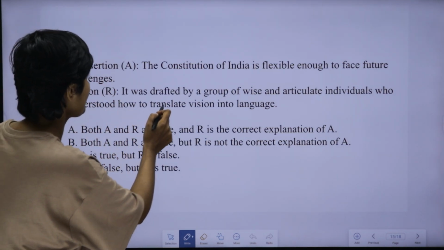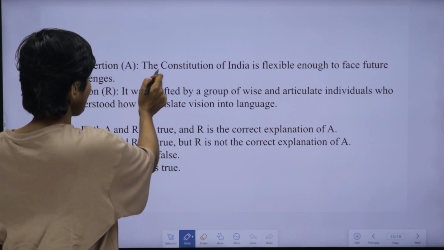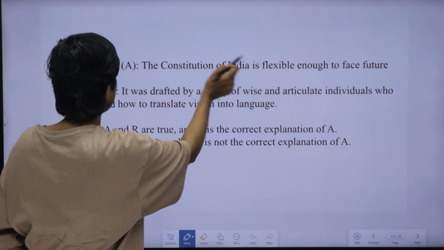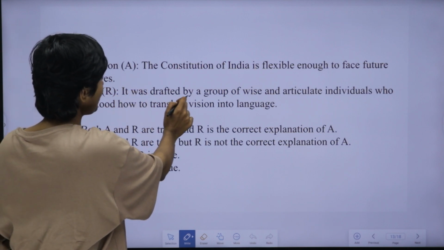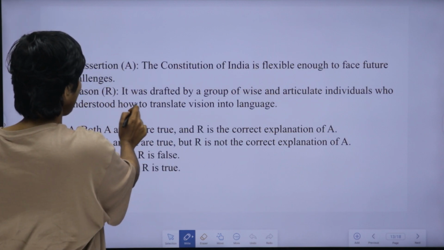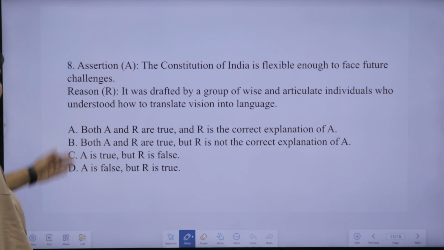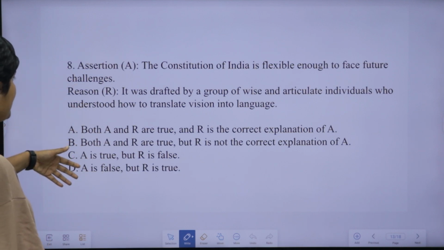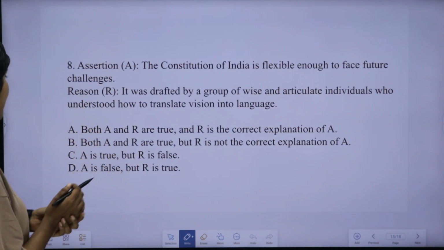Assertion is, the Constitution of India is flexible enough to face future challenges. The reason given is, it was drafted by a group of wise and articulate individuals who understood how to translate vision into language. So, is the assertion based on the reason, or is there any connection between the two? Like that we have to assess.